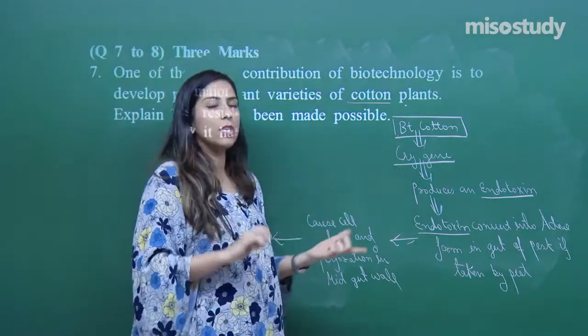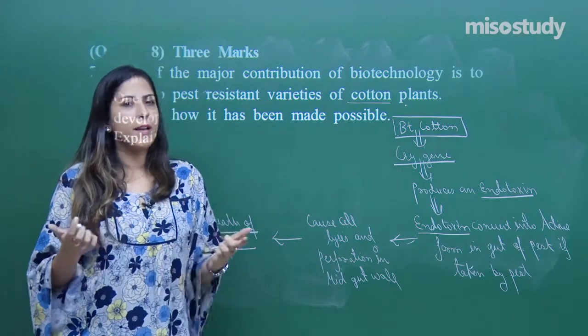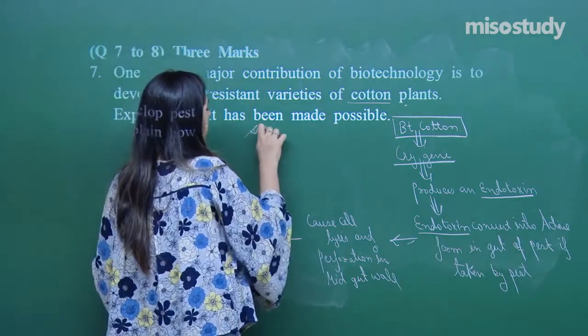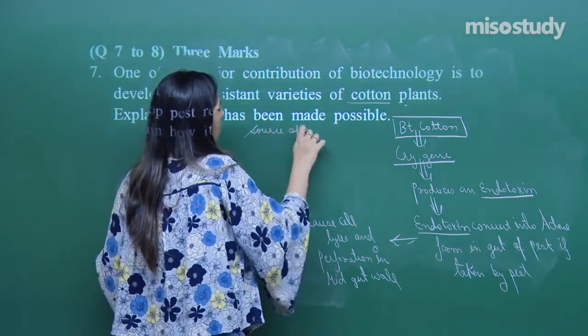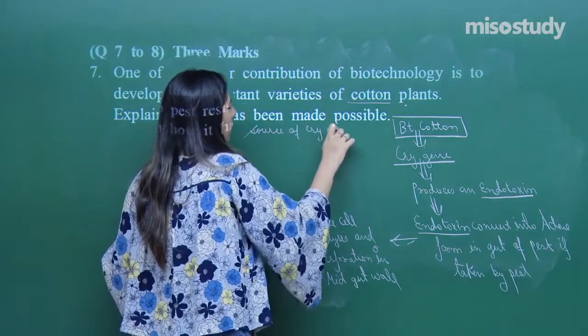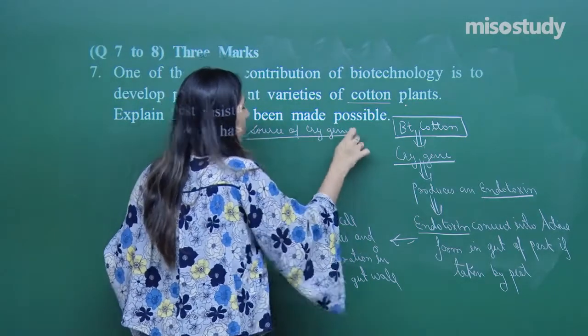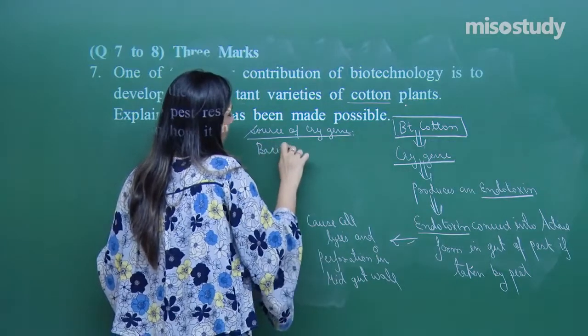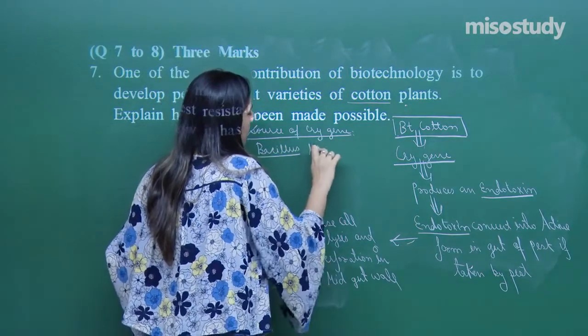Now this cry gene was initially not present. There might be a certain source of it. The source of the cry gene is Bacillus thuringiensis.